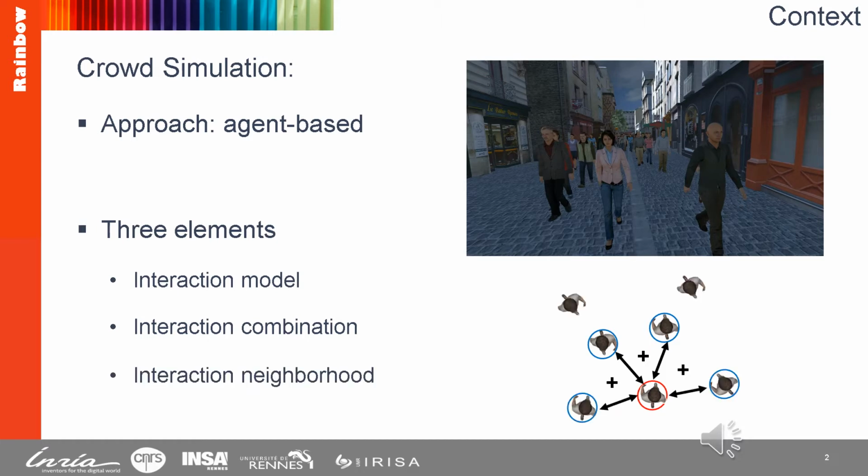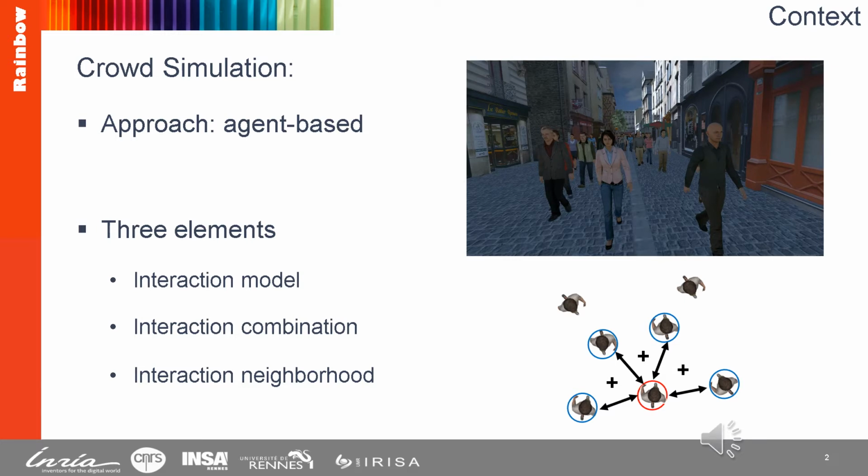Then, the final element is the interaction neighborhood, that defines which agent is interacting with which other agent. It can be, for instance, all agents within a distance threshold. So in order to achieve realistic crowd simulation, it is important that each component can be compared with observation data.